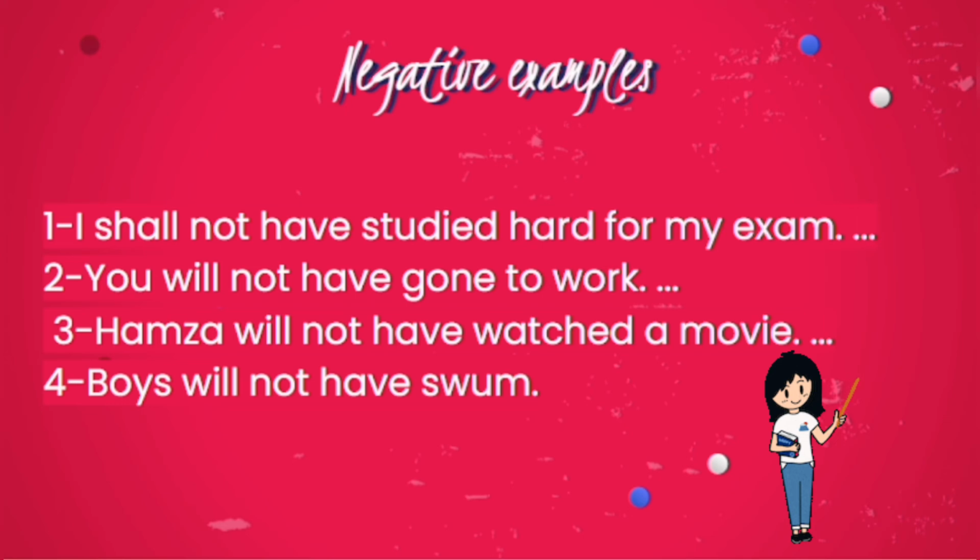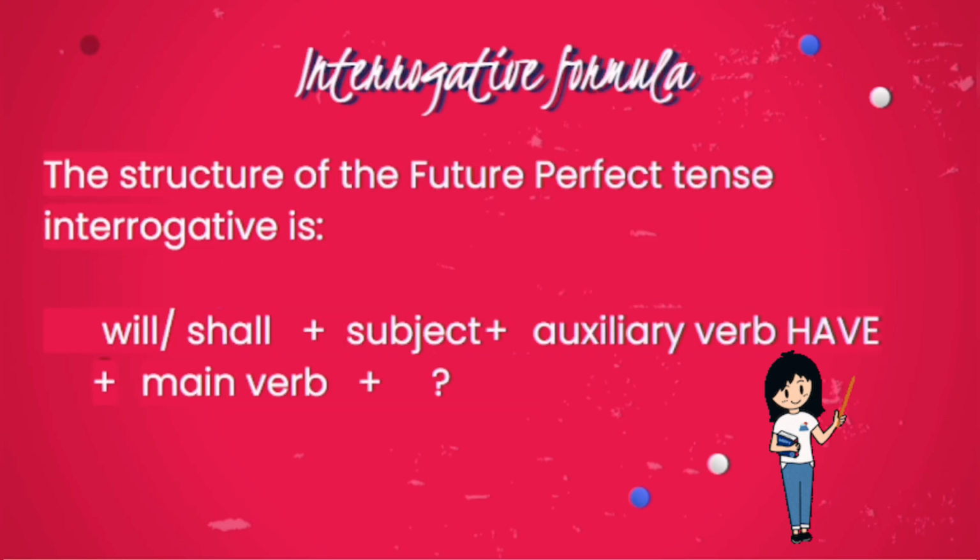Now I will discuss the interrogative formula. The structure of the future perfect tense interrogative: we use the future perfect in interrogative form to ask about a situation that will occur in the future. Rules of forming interrogative sentences in future perfect tense are simple. The subject is wedged between will and have, and the past participle form of the verb is used.